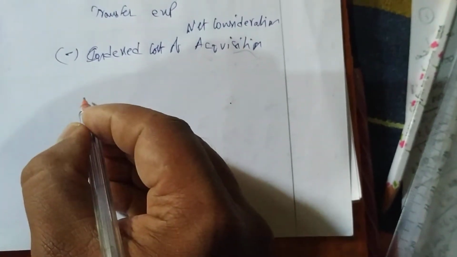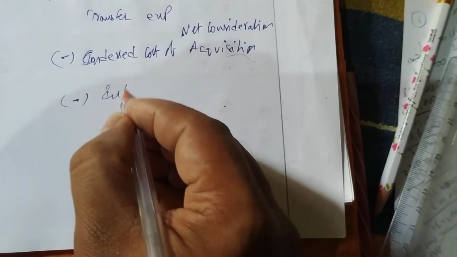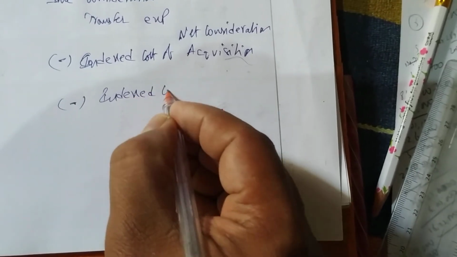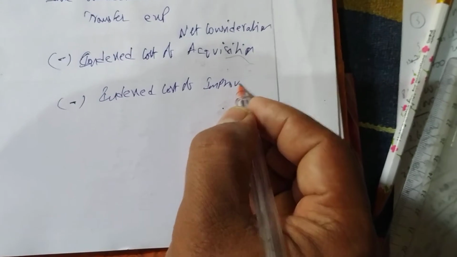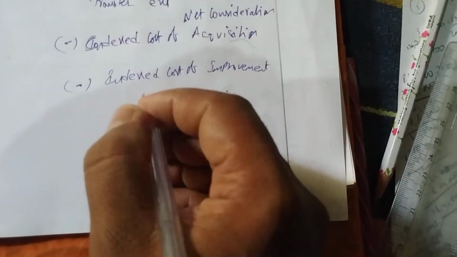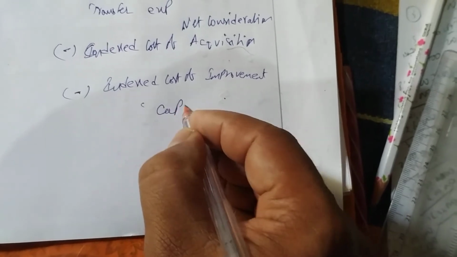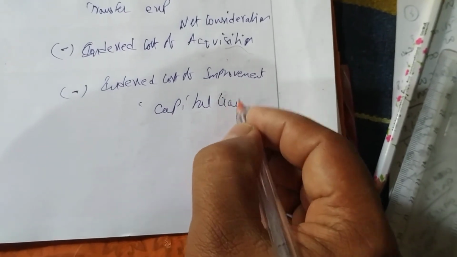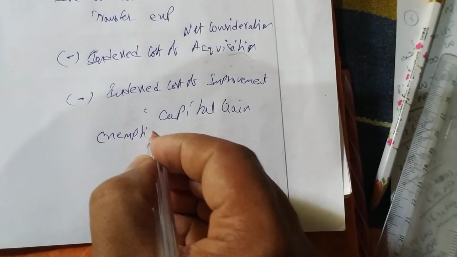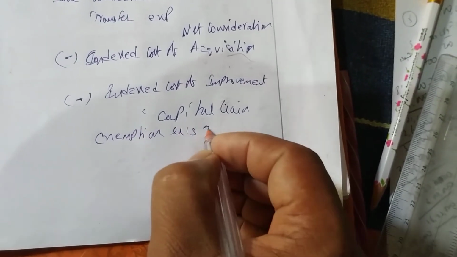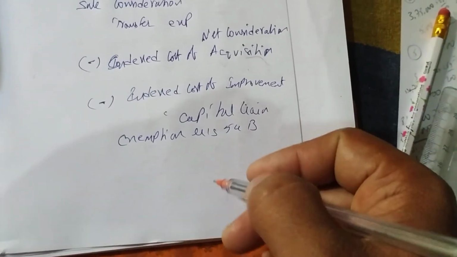Okay, leave some space for calculation. Then index cost of improvement. Then after that we have to write here capital gain. Then exemption under section 54B. Okay, then we write here later on.